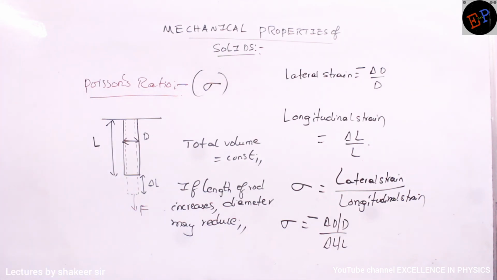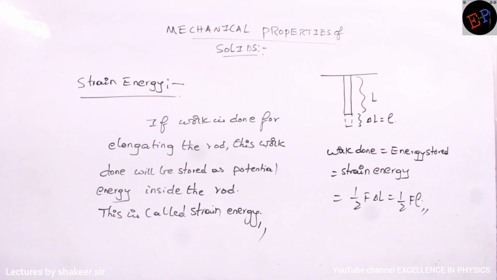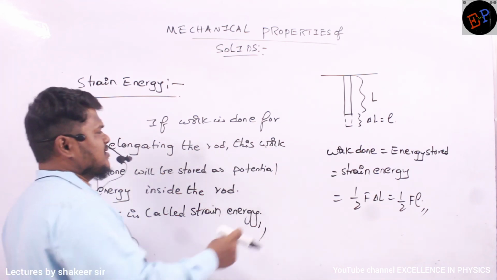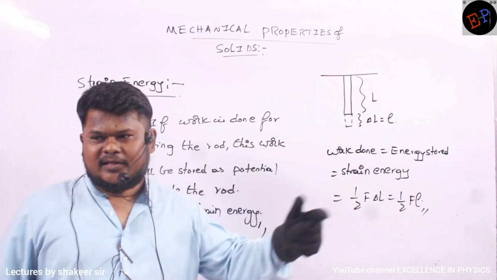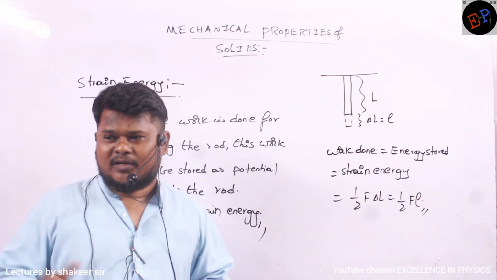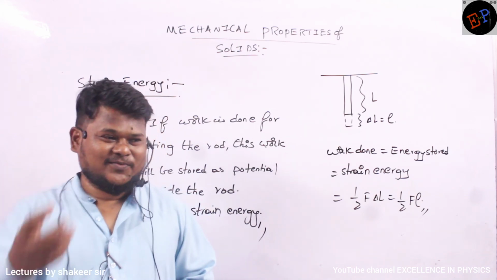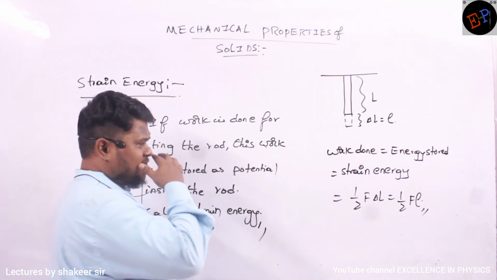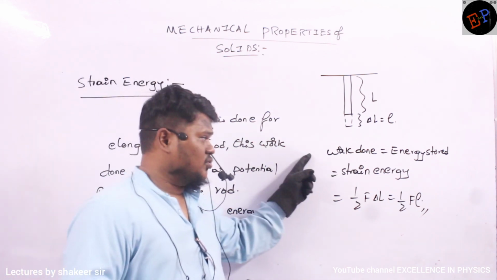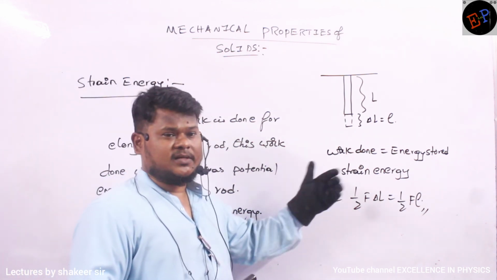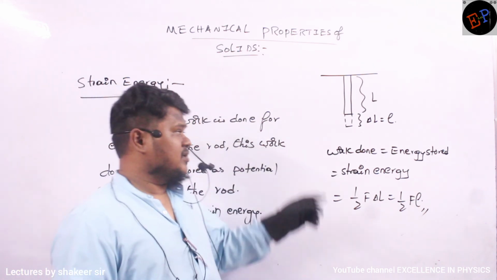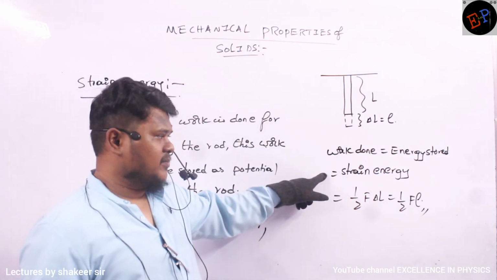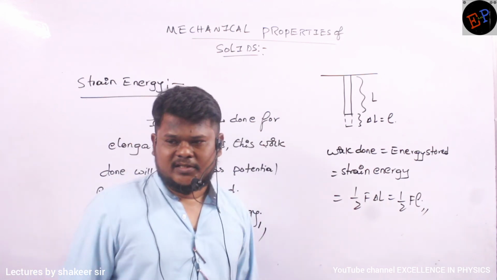So next concept is strain energy. For this rod to elongate, we should do some work, no? For the rod to elongate, definitely we have to do some work on the rod. So according to the law of conservation of energy, the work which you do will be stored as another form of energy. Energy you can convert from one form to another. So the work which you do to elongate the rod will be stored as potential energy inside the rod.